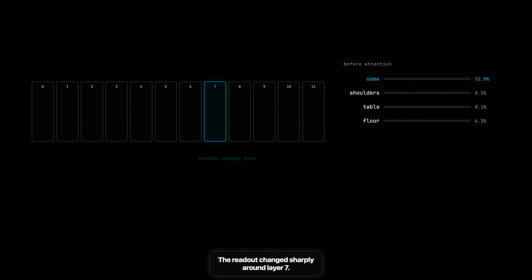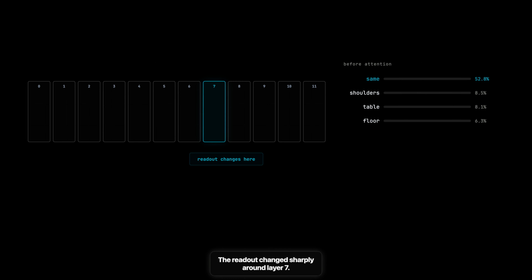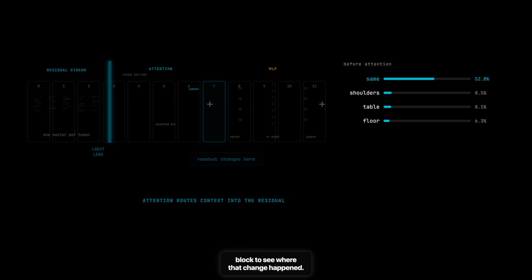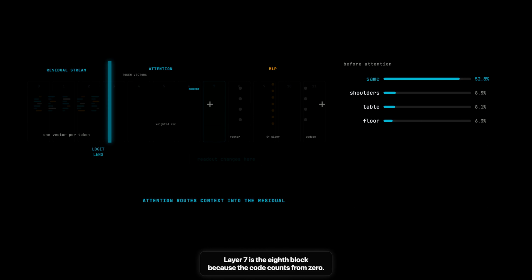The readout changed sharply around layer 7. Before this block, same still dominated. After it, surface and location words took over, so I opened the block to see where that change happened. Layer 7 is the 8th block because the code counts from 0.